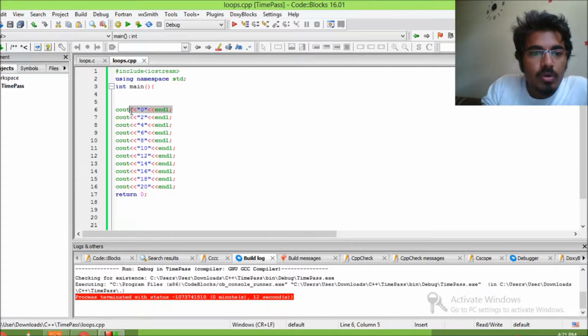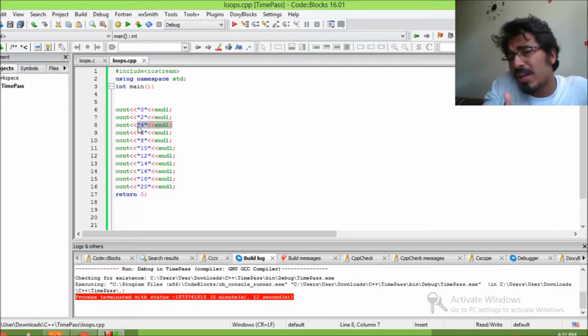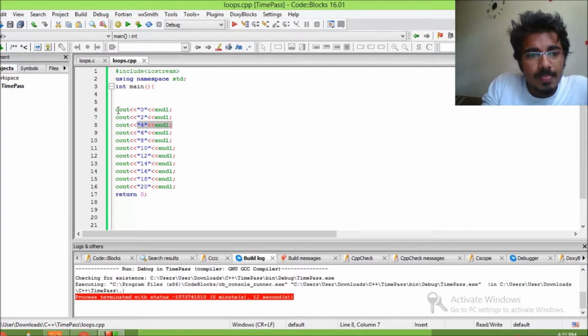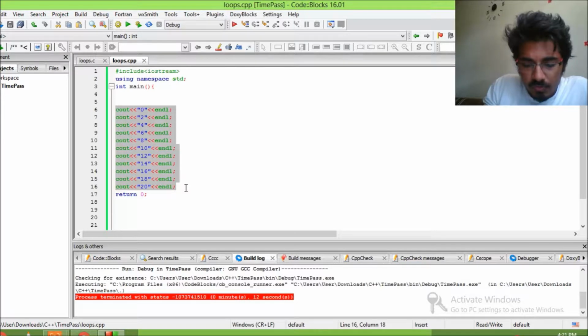So I have cout 0 and I copy paste, just changing 0 to 2. Again here I'm changing 2 to 4. So what's happening here is I'm using the same code over and over again, and I'm just changing the values, but the code essentially remains the same, and that's not a good programming practice. And I'm sure you don't want to write this big code, when you could finish it with just 4 lines or even shorter. So let's comment this out for now.